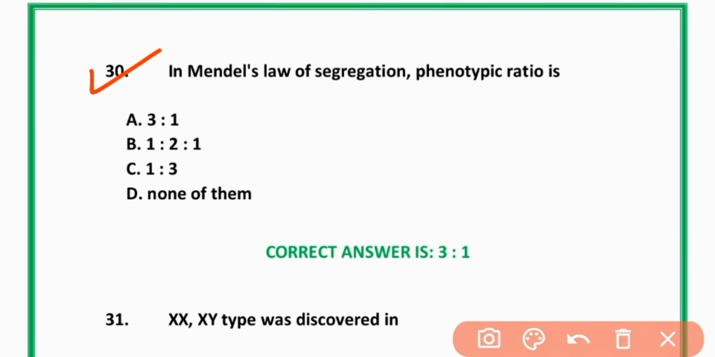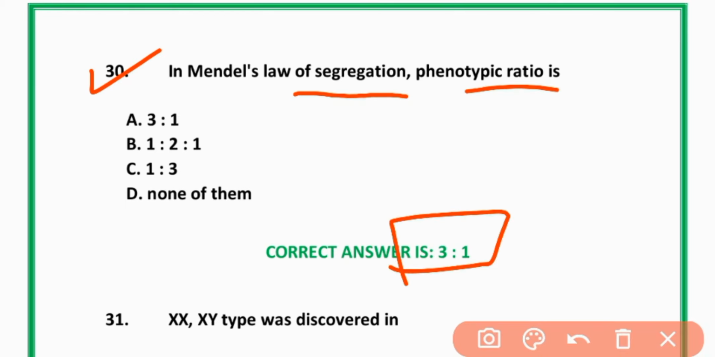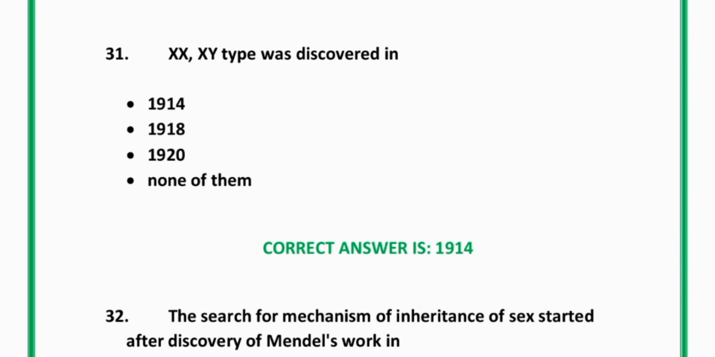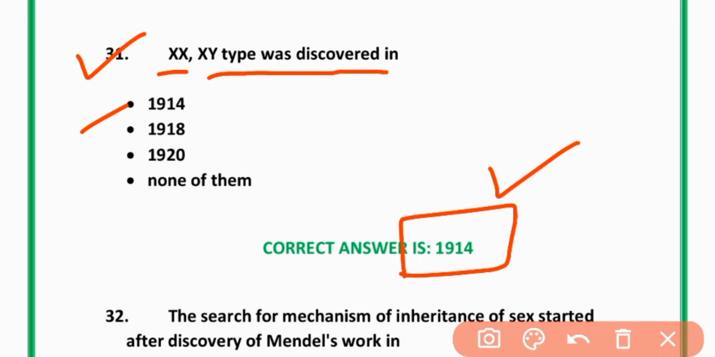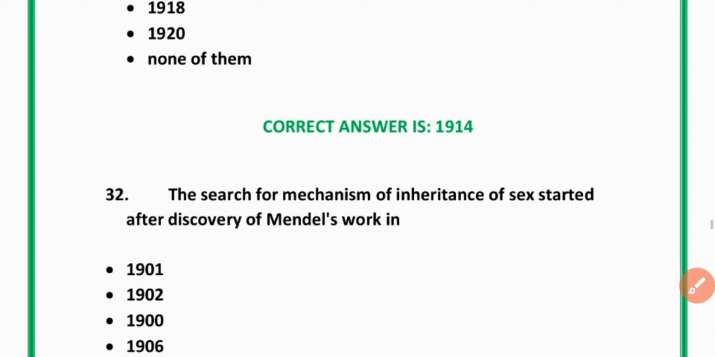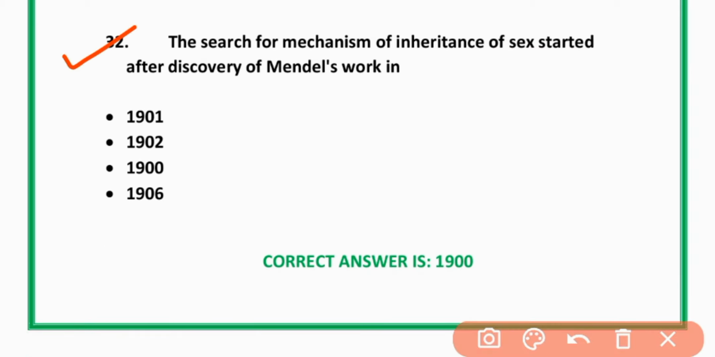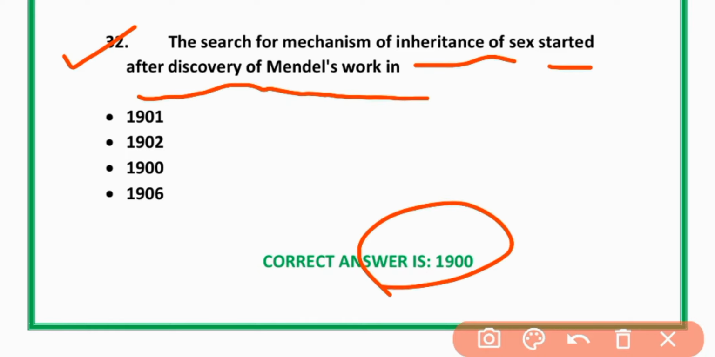In Mendel's law of segregation, phenotypic ratio is 3:1. Option A is correct. 31. XX and XY type was discovered in 1914. Option A is correct. 32. The search for mechanism of inheritance of sex started after discovery of Mendel's work. 1900.